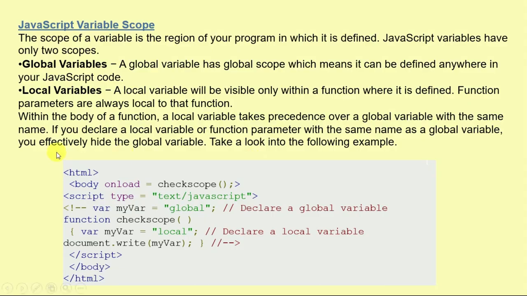As we can see inside the script tag, there is a variable myvar that is global. We are declaring it as global, and there is a function checkscope. Inside the function there is a variable myvar that is local, and here we want to print myvar, so it will print the local variable inside the function.